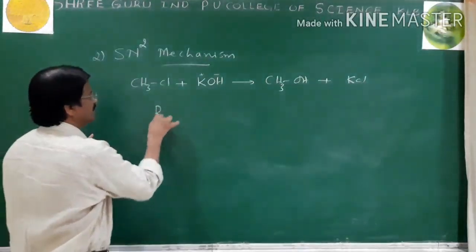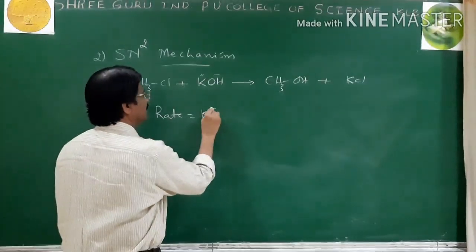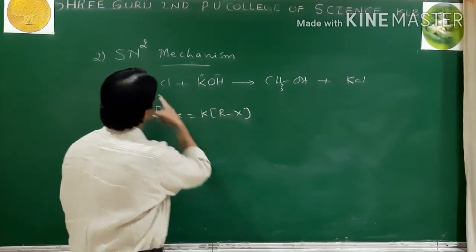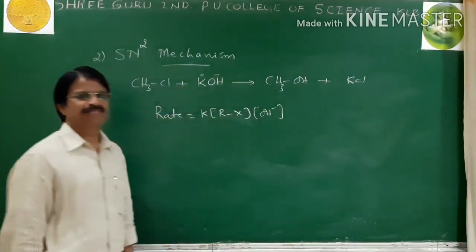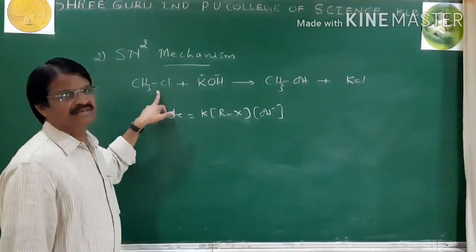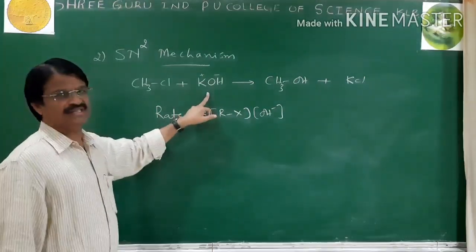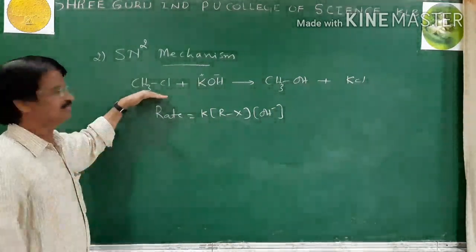When you write the rate law for this, rate equals k into [RX] into [OH], the methyl halide and the nucleophile. When you carry out the reaction by varying the concentrations of RX and OH, when you double the concentration of RX, the rate doubles.